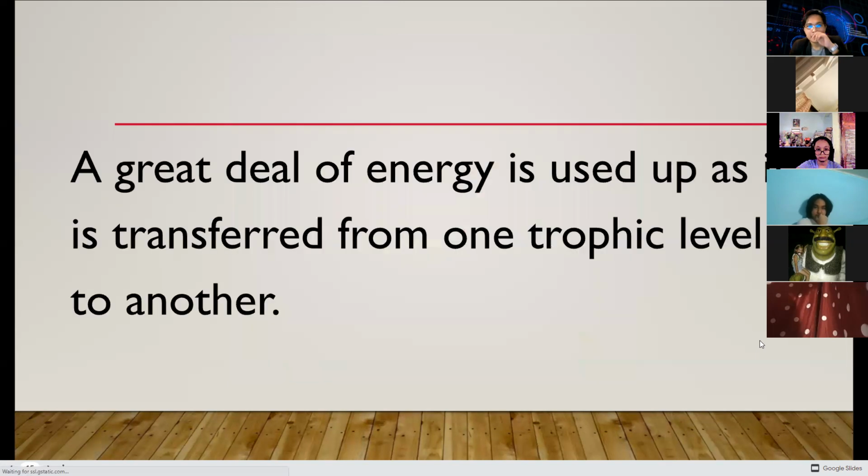A great deal of energy is used up as it is transferred from one trophic level to another. The higher it goes, the lesser the energy you can actually see.